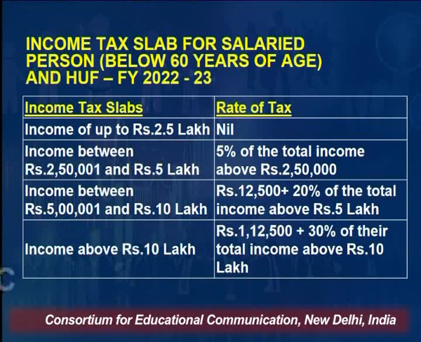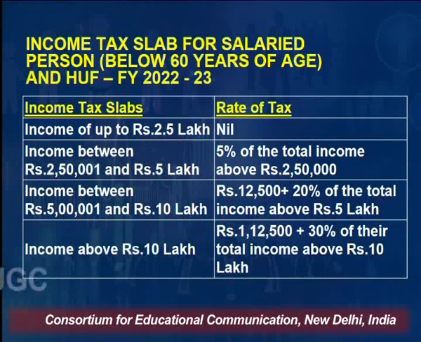If the income is between 5 lakh and 10 lakh, then the tax is 12,500 plus 20% of the total income above 5 lakh. Suppose a person's income is 7 lakh rupees. So the tax liability will be 12,500 plus 20% of 2 lakh. Since the income is 7 lakh, 2 lakh is the additional income above 5 lakh. On this 2 lakh, 20% will be charged, that is 40,000 rupees. So the total tax liability will be 52,500.